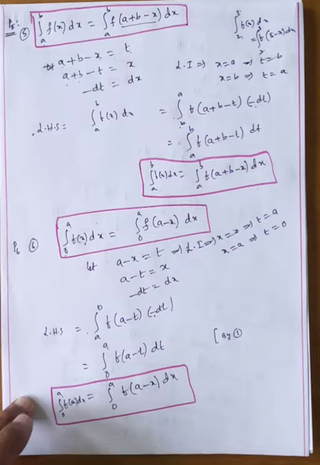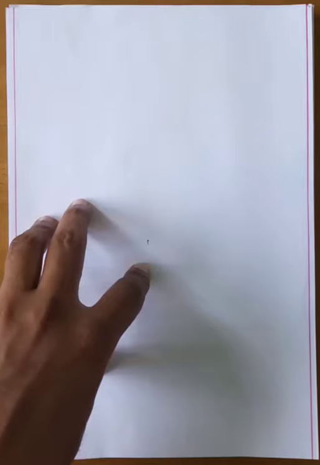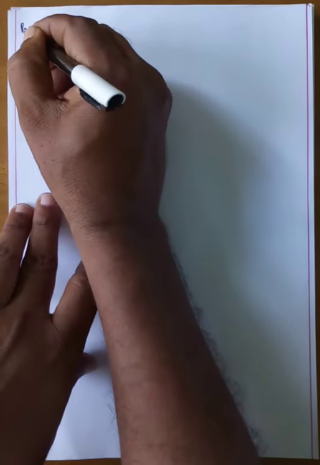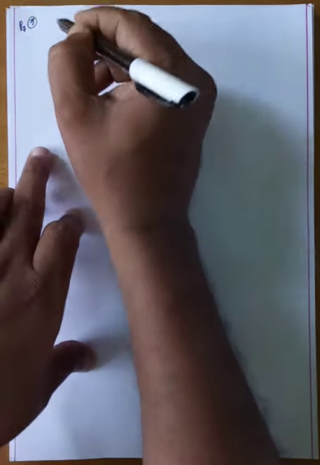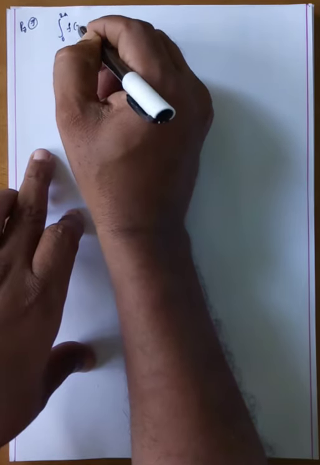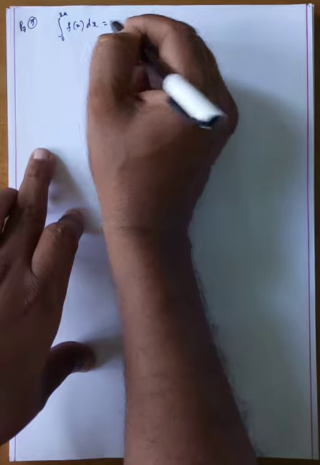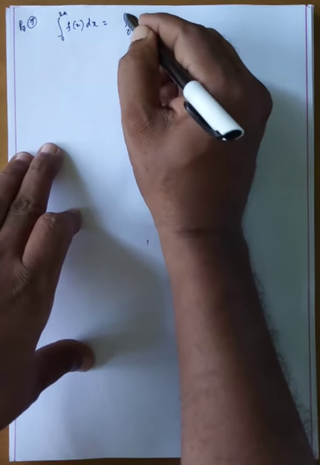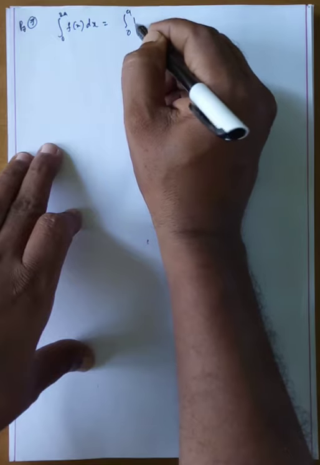Okay, next we are going to the next property. Next, my dear students, we are going to property 7. What is property 7? The integral 0 to 2a f of x dx. What happens in this one? This is 0 to a f of x dx